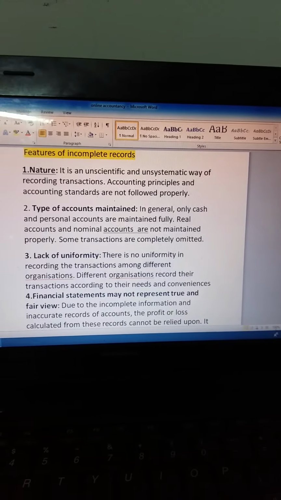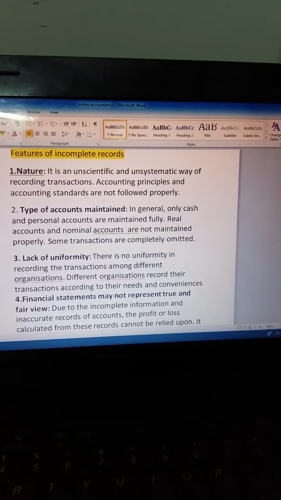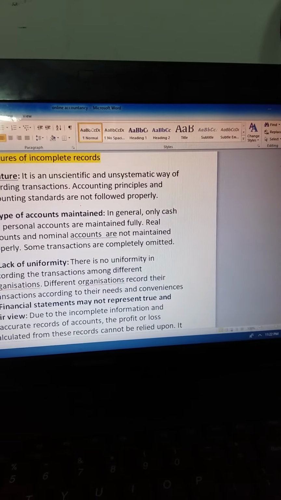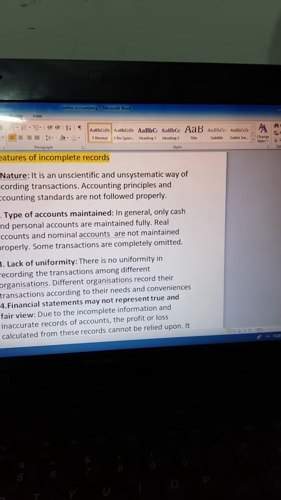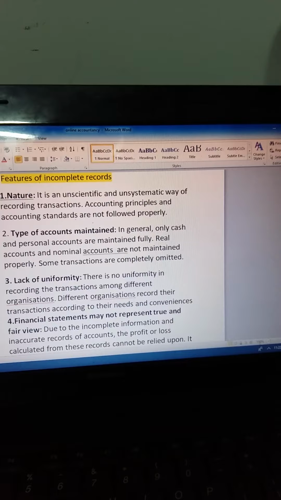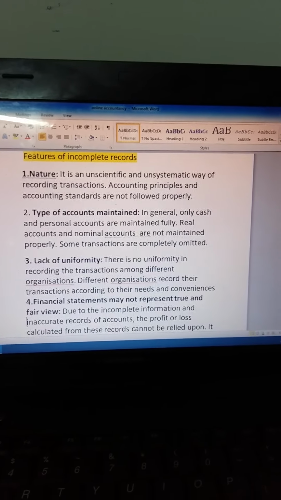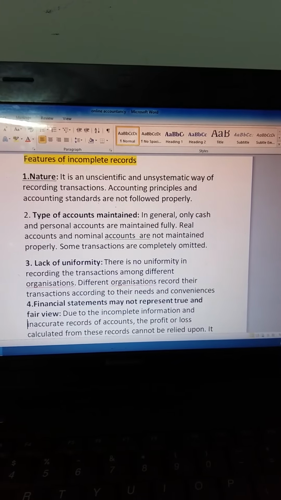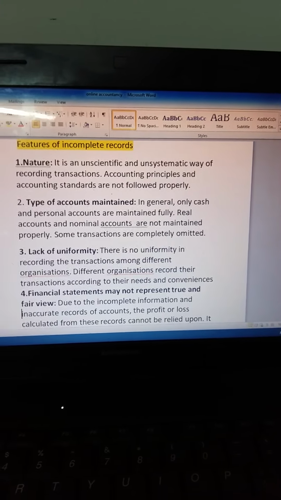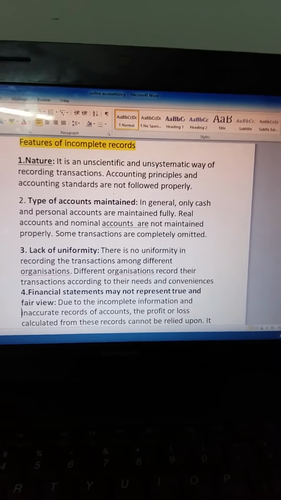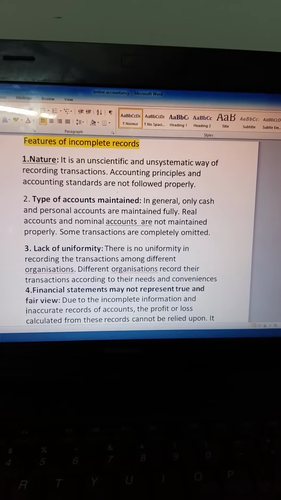Now we are going to learn the features of incomplete records. The first one is nature. It is an unscientific and unsystematic way of recording transactions. Accounting principles and accounting standards are not followed properly. Unsystematic way of recording, in the sense that they are not maintaining a double entry system.